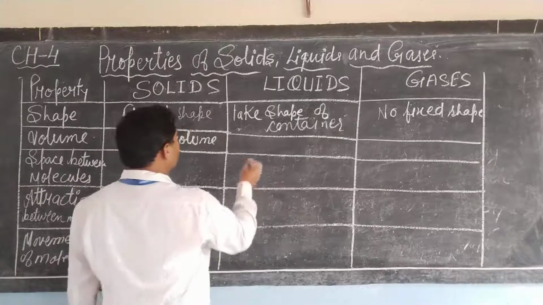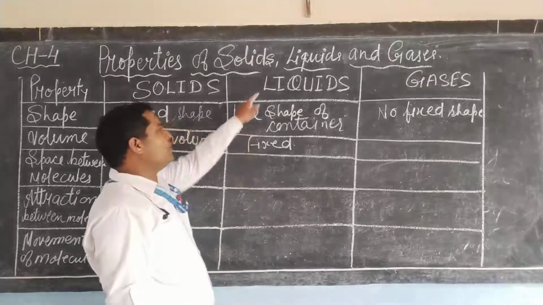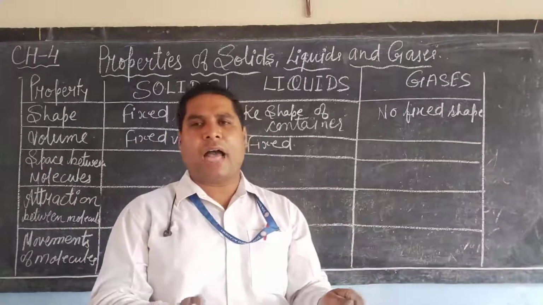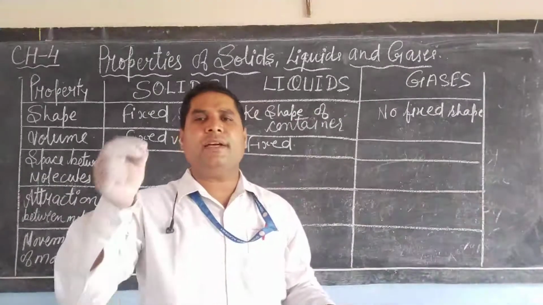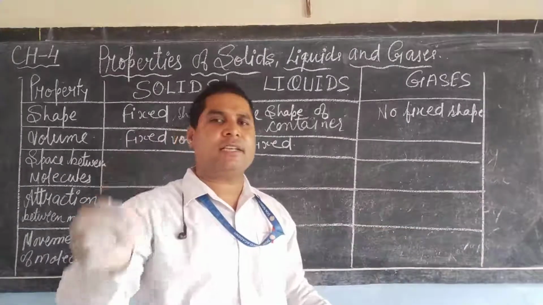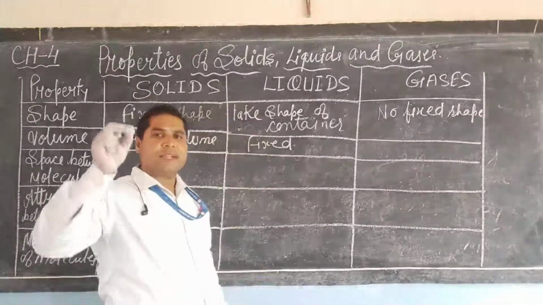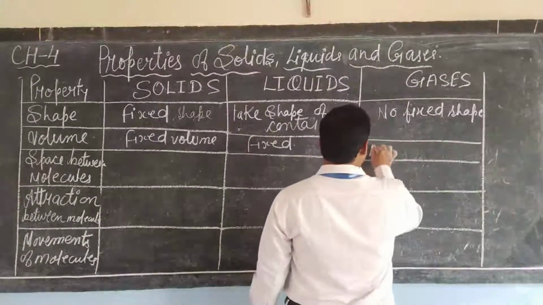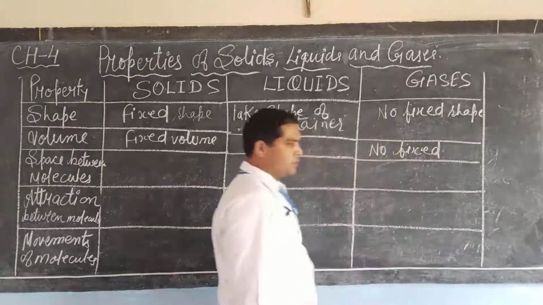whereas liquids also have a fixed volume. It means liquids also occupy the same space, whether you keep them in a bottle, in a jug, or in any container. Space occupied by a body is known as its volume, dear students. So solids and liquids have a fixed volume, whereas gases have no fixed volume.